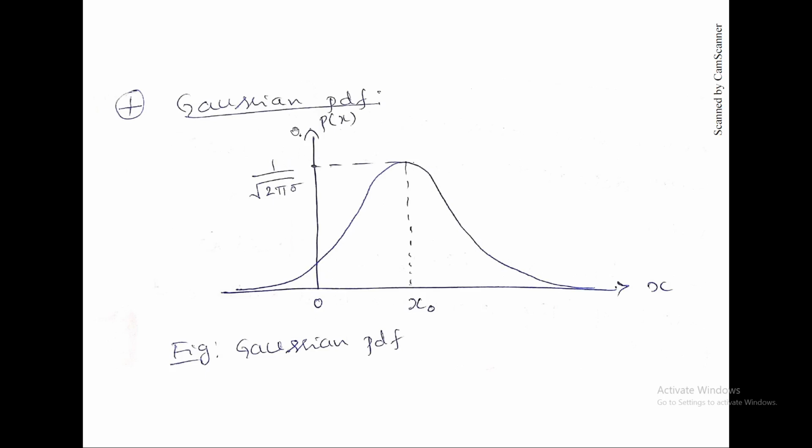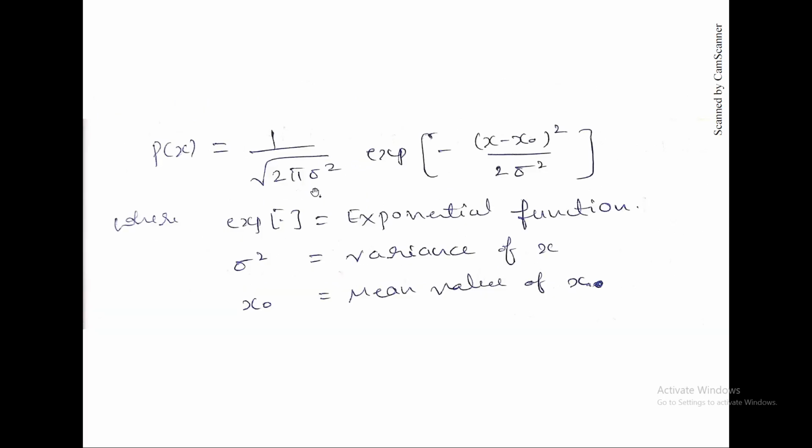For a Gaussian PDF, this is like a bell curve where at x0, that is the mean, we observe the peak value. That value is 1 by root 2 pi sigma. Sigma is the standard deviation. So when you write the expression for Gaussian PDF, it is 1 by root 2 pi sigma square, exponent e power minus x minus x0, x0 is the mean, whole square by 2 sigma square. Sigma square can be termed as the variance.